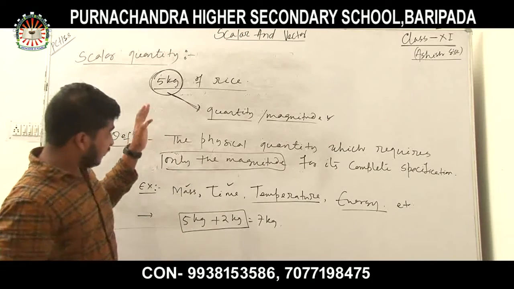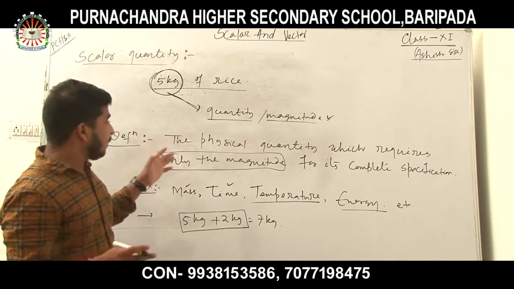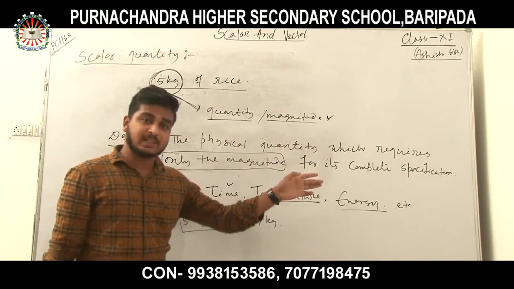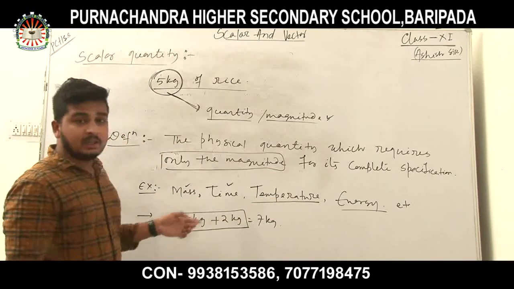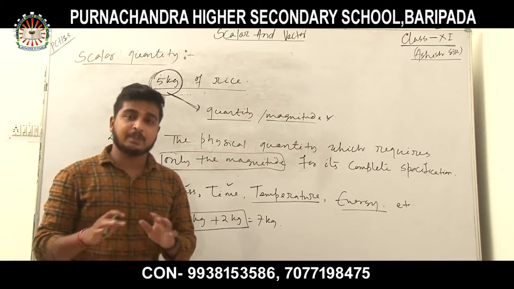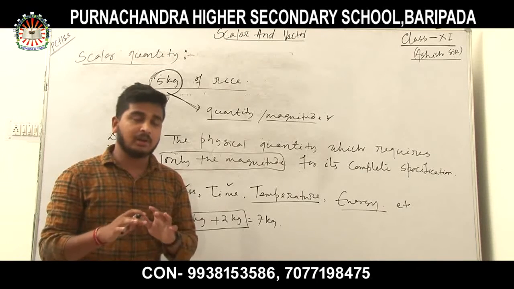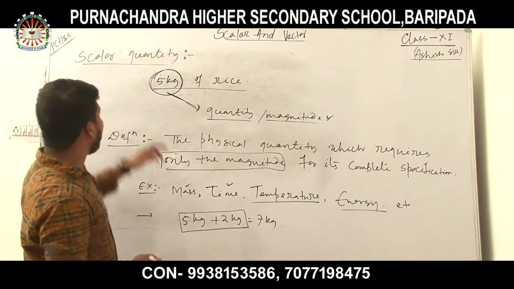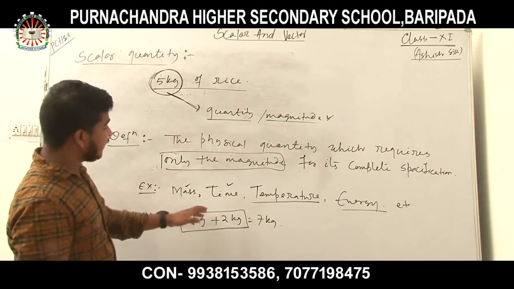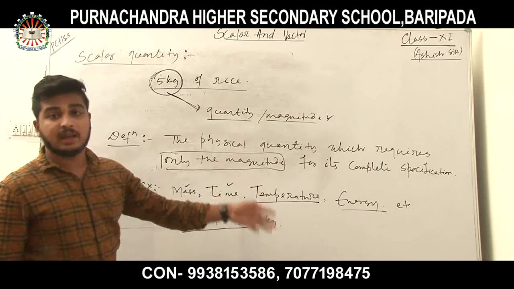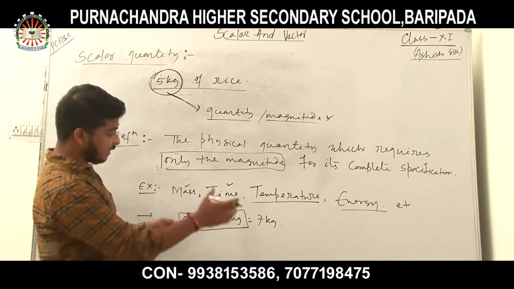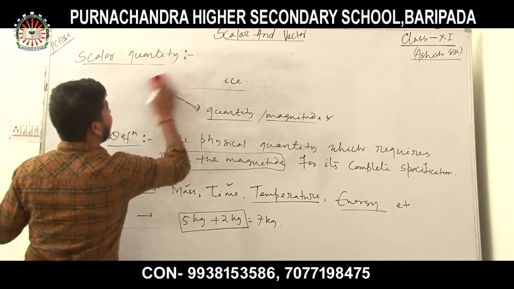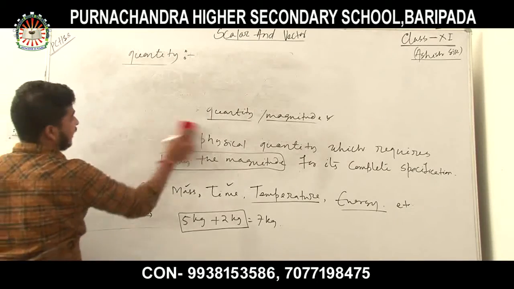So the definition is: the physical quantity which requires only the magnitude for its complete specification, and does not require any special kind of operation for addition or subtraction, is known as a scalar quantity. Examples are mass, time, temperature, energy. So this is about what a scalar quantity is. Let's now discuss what a vector quantity is.